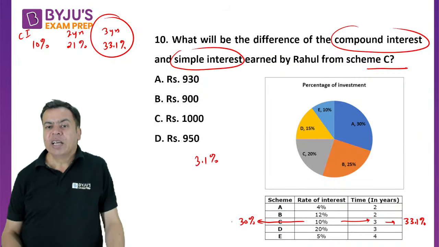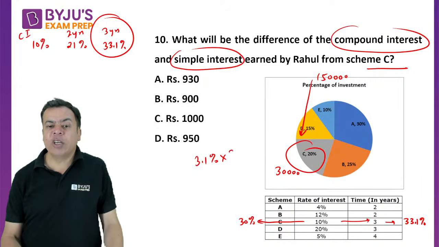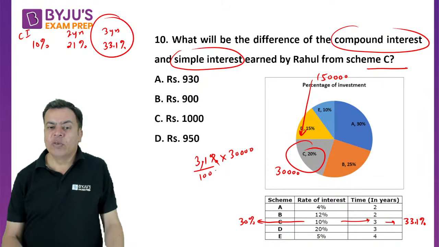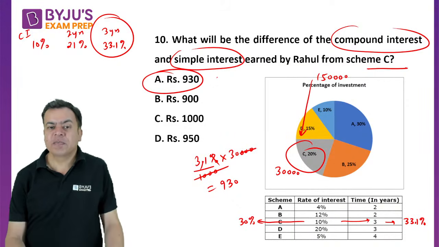right? Now what is the investment of scheme C? Now scheme C is 20% of the total 150,000. So 20% of 150,000 is 30,000. That means 3.1% of 30,000. So percent you will divide by 100, point also you will divide. So 930 is the correct answer.